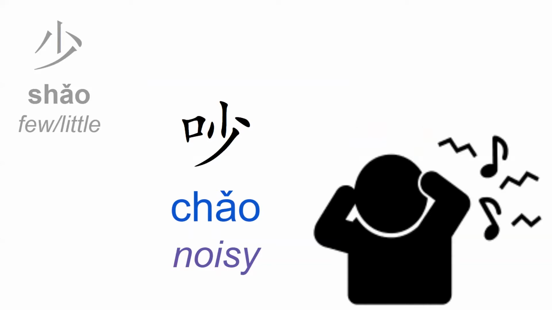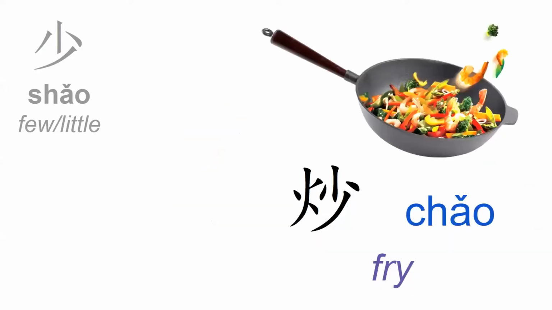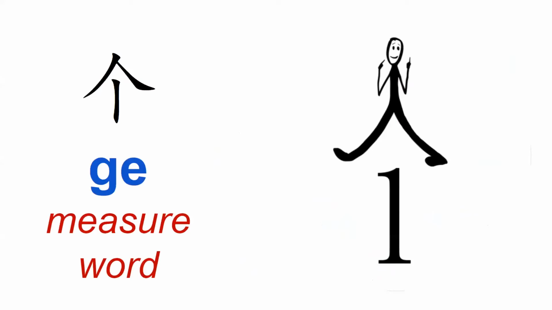So this one, chao, you can see here very easily the radical for shao, a few, a little, okay? Another example here, chao, which means to fry, something fried. For example, chao mian. These are fried noodles. Again, you can see the radical shao. Another one, something that we already know.